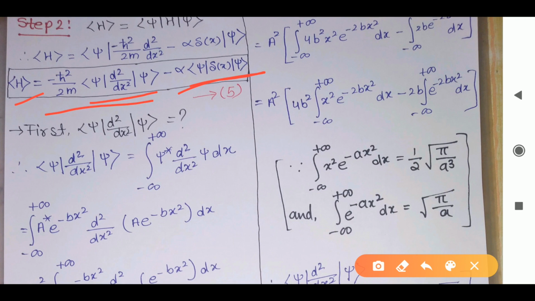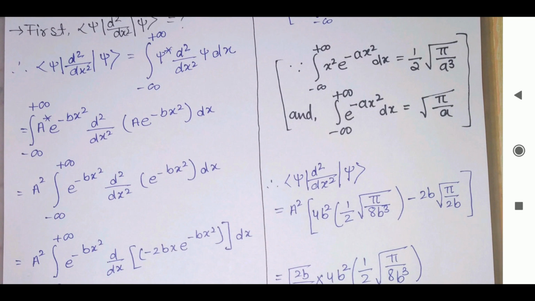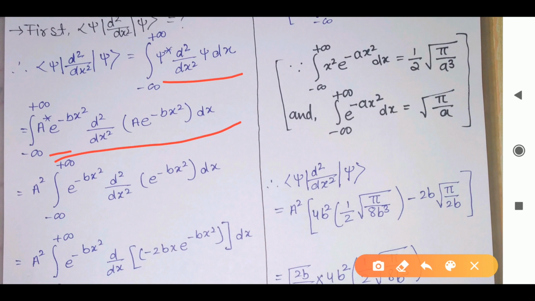Clear? So first we will take this equation. I have taken this first term. First we will solve this, then we will solve this. So this I can write in integration form, that is psi star into d square upon dx square into psi dx, from minus infinity to plus infinity. Now after substituting the value of psi, we will get this. So a star e raised to minus bx square for psi star, then d square upon dx square as it is, and then the value of psi we will write here.